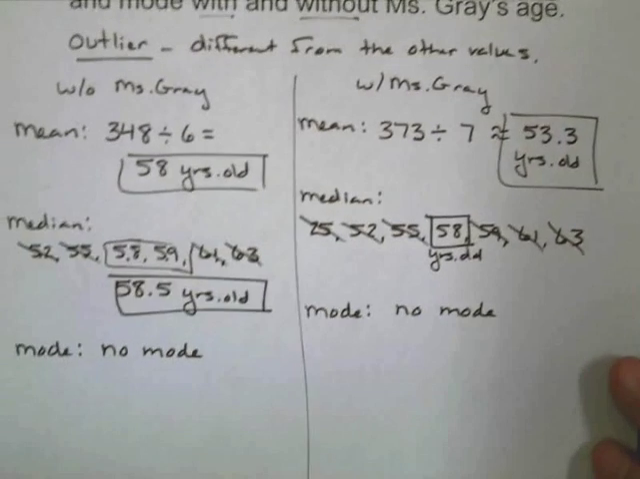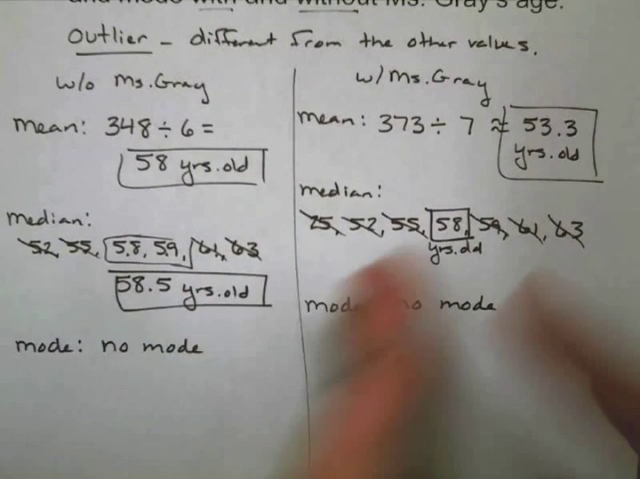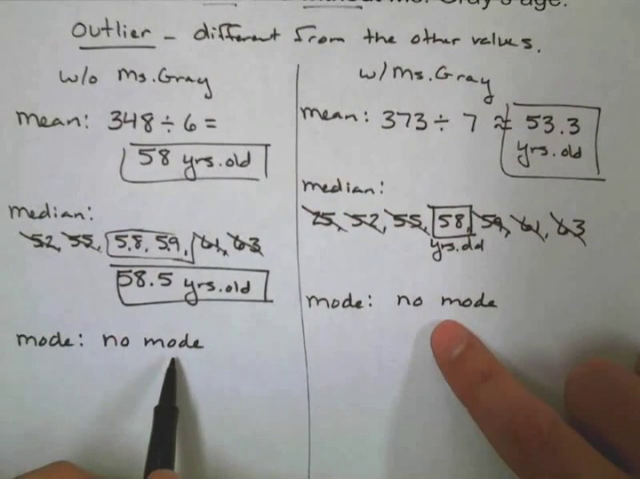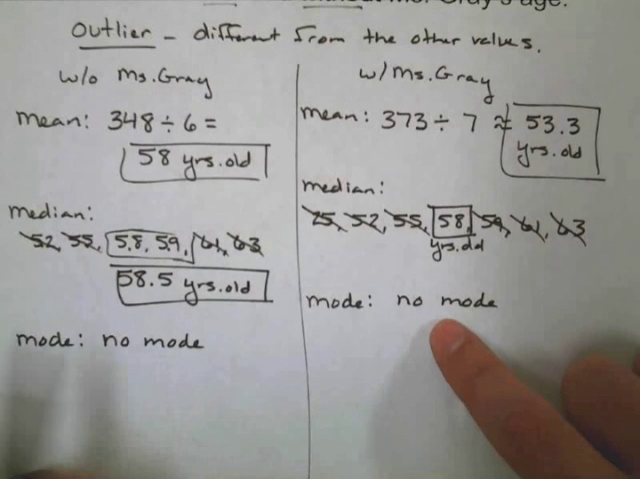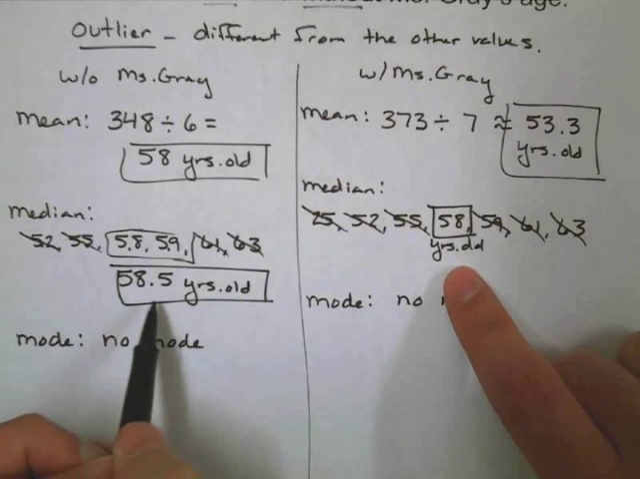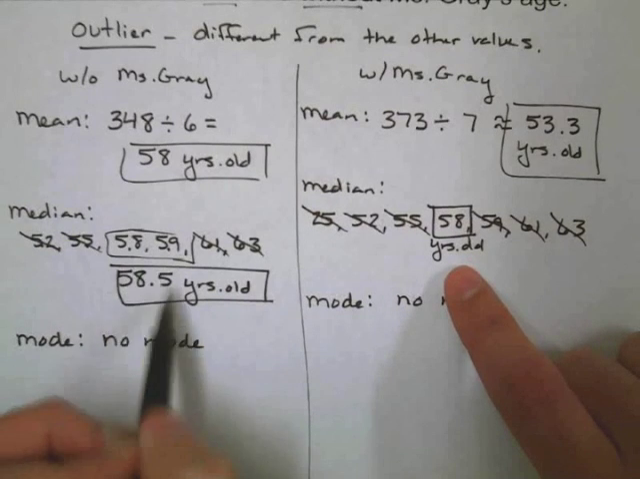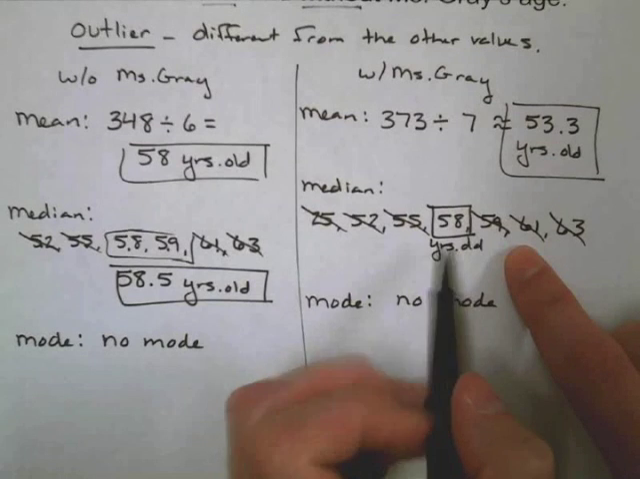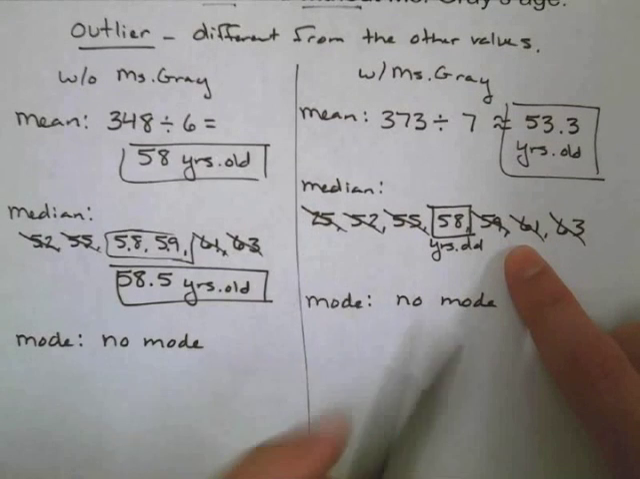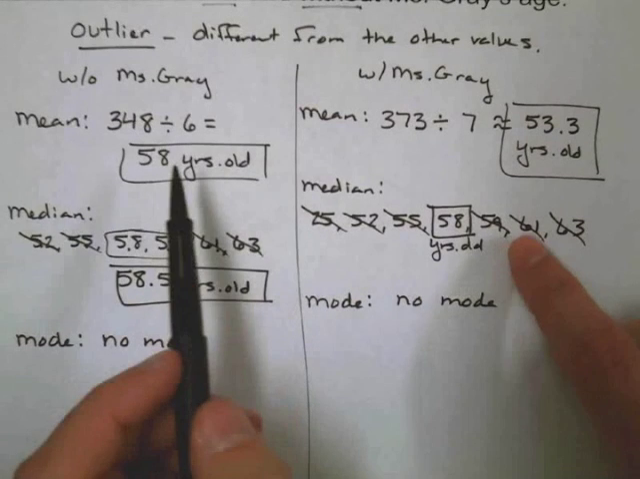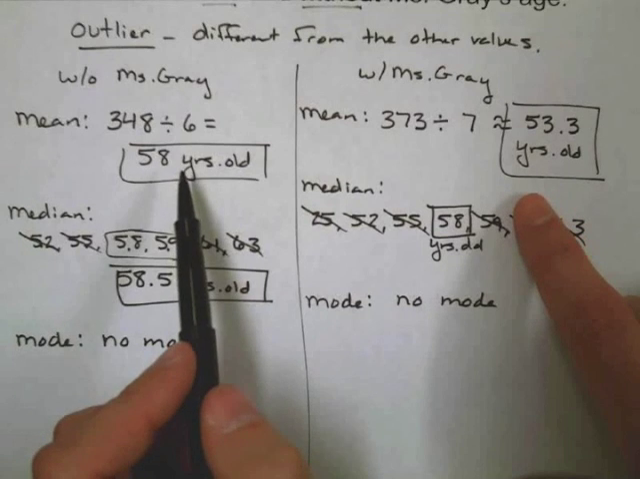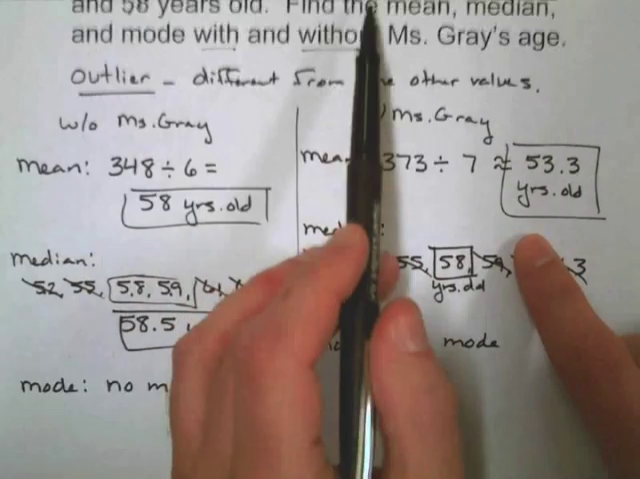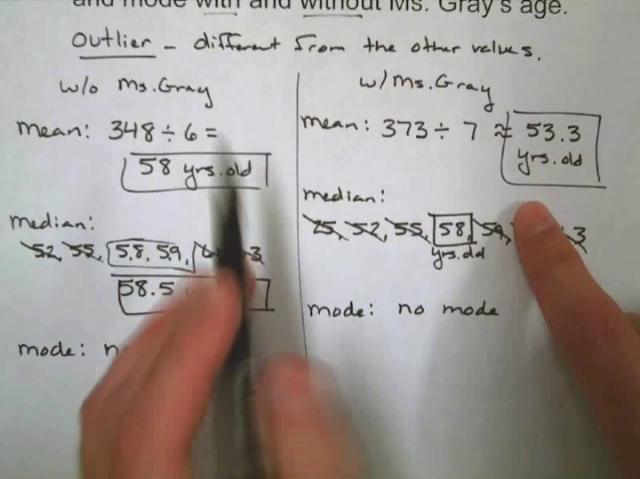So let's take a look. How did these two things compare when we had an outlier here and we did not have an outlier over here? Well, our mode didn't change at all. Didn't affect that. Our median is a little bit higher without Miss Gray. It's a little bit lower with her age, which would make sense since she brought in a little bit younger age. But where we should really see the effect is with our mean, because her age is significantly almost half of any of the other ages.